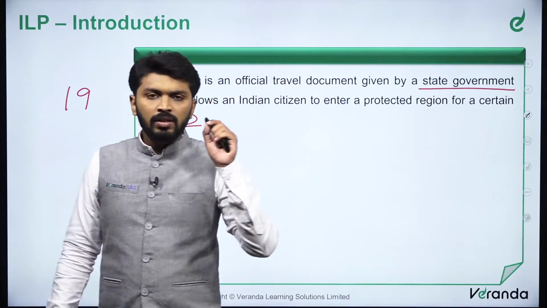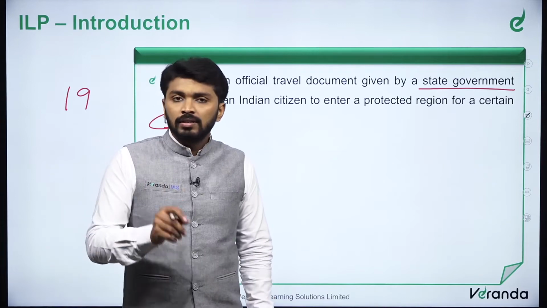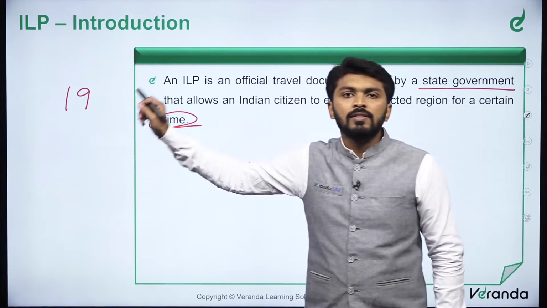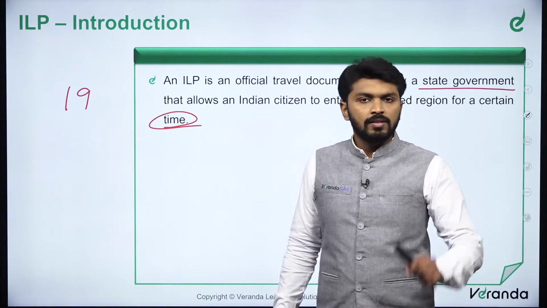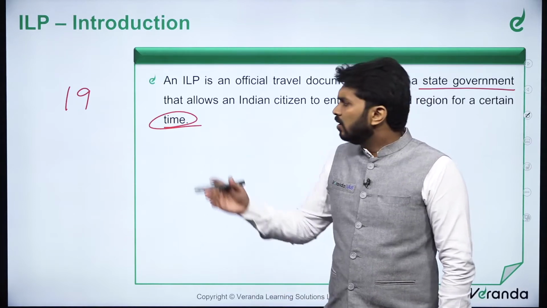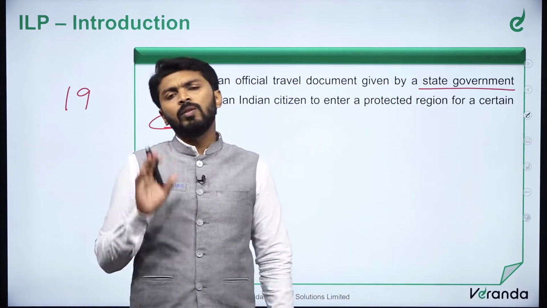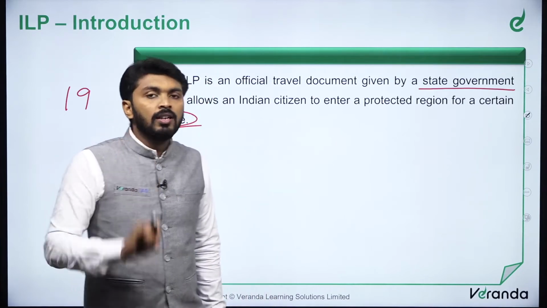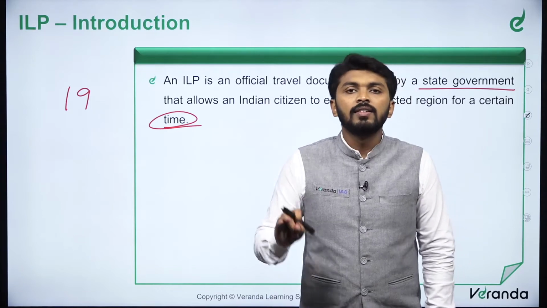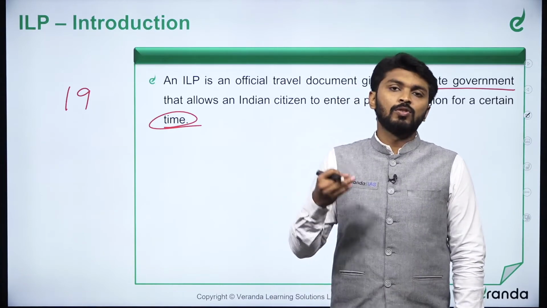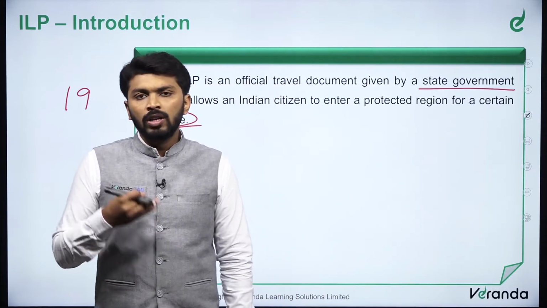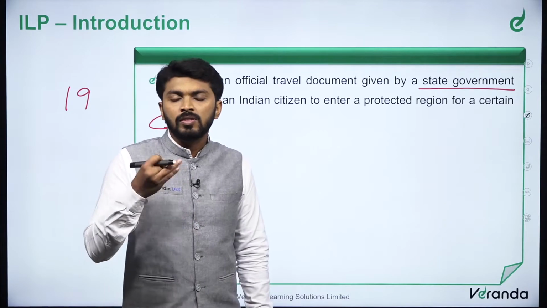This is a fundamental right guaranteed to every citizen, but there are certain restrictions imposed on this right also. These rights are not absolute. There are some reasonable restrictions. What is the restriction placed on the right to free movement throughout India? One is the interest of the general public, and the second is the interest of scheduled tribes. Any person's movement should not affect the well-being or interest of any scheduled tribes.